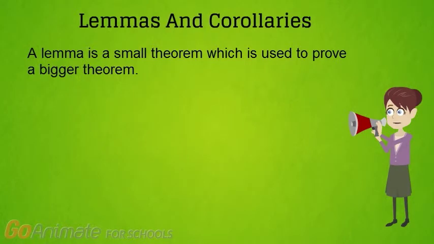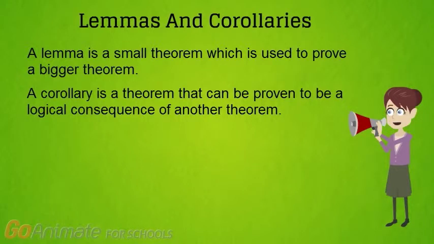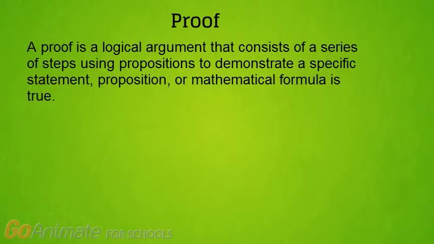A lemma is a small theorem, which is used to prove a bigger theorem. A corollary is a theorem that can be proven to be a logical consequence of another theorem. A proof is a logical argument that consists of a series of steps, using propositions, to demonstrate that a specific statement, proposition, or mathematical formula is true.